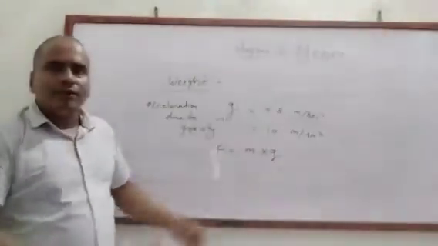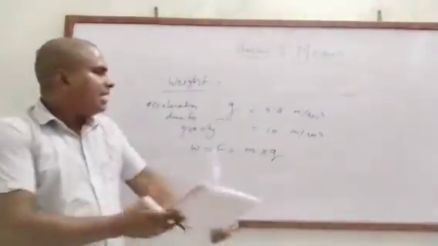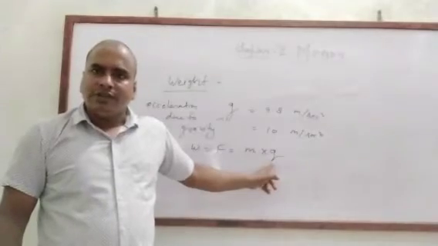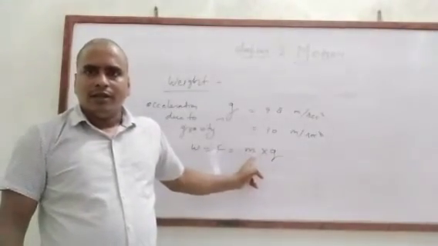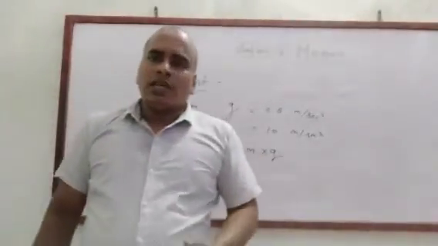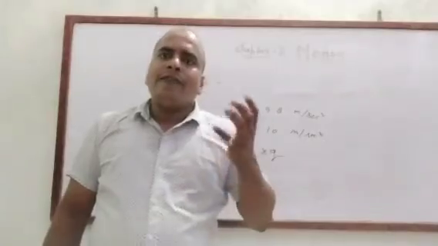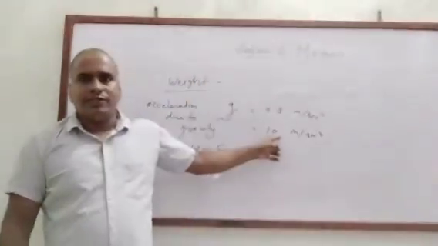That is called weight. So this force is weight, M into G, where G is acceleration due to gravity and M is the mass of the body. Weight is not a constant quantity. It is a variable quantity and changes according to the change in value of G.